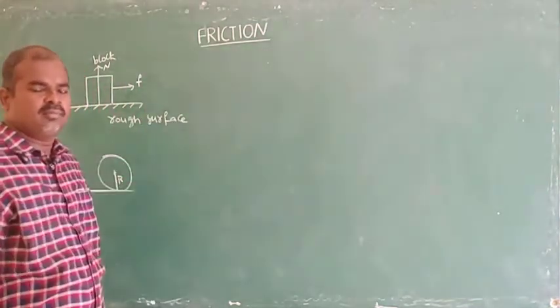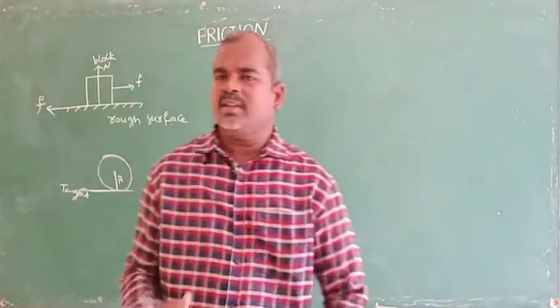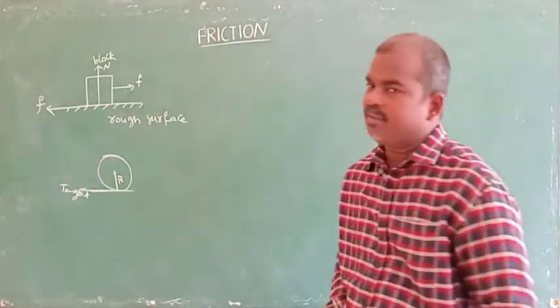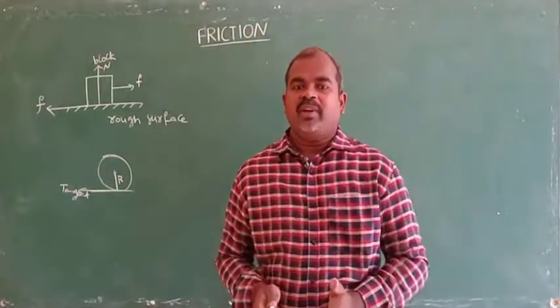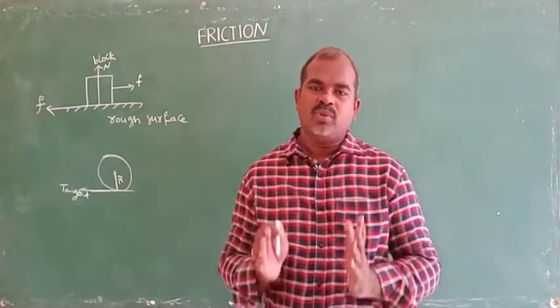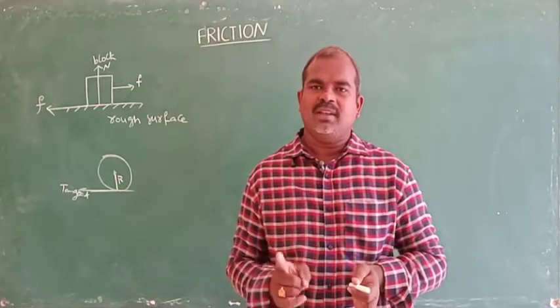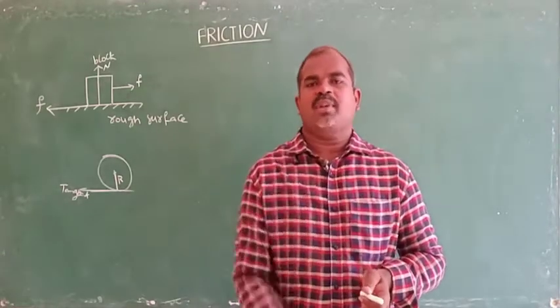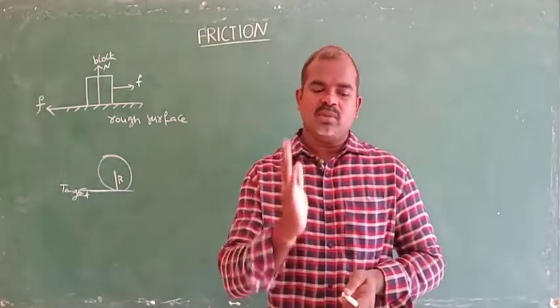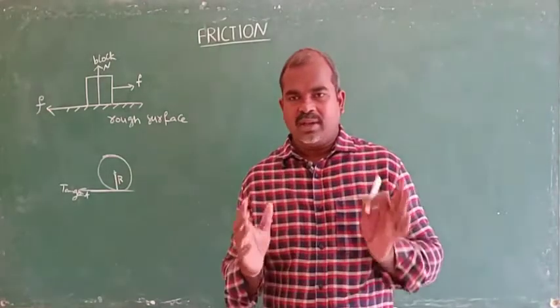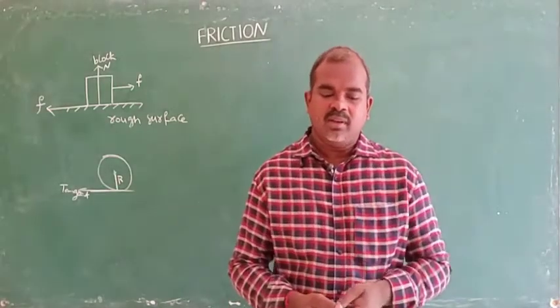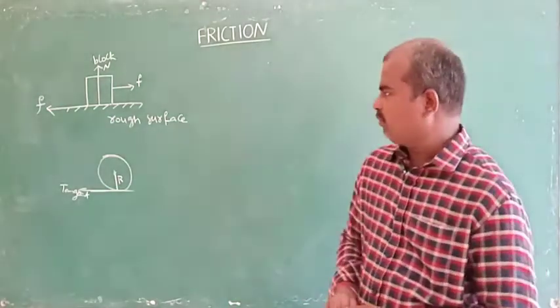Tangent. So here, listen once again, the definition of friction: friction may be defined as the opposing force which comes into play tangentially between the two surfaces so as to destroy the relative motion between them.